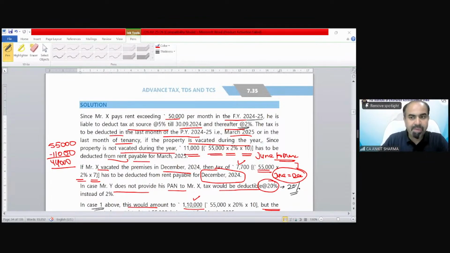Till 30th September rate is 5%, then why only 2% deducted? Because if the monthly TDS were required to be deposited in this case, as we do in section 194I, then we could separate that. But in this case, because the last month is the month in which you need to deduct the TDS, the rate at that last month needs to be applied. Suppose in this case, the property has been vacated in September. Then you can apply 5% rate, else the same rate would be applicable on the same value. So if the property has been vacated after September, then the rate 2% would be applicable for all months of rental. Okay.